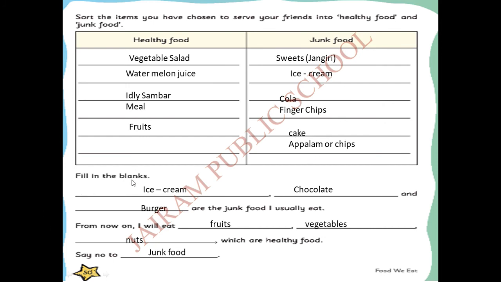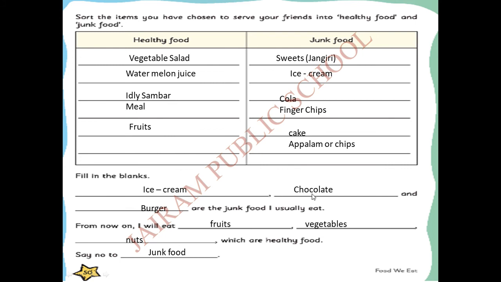Now you have to fill in the blanks. They have given you three dashes. You have to write the junk foods you usually eat. Dash, dash and dash are the junk foods I usually eat. What are all the junk foods you usually eat? See, ice cream. We have given you many junk foods here.